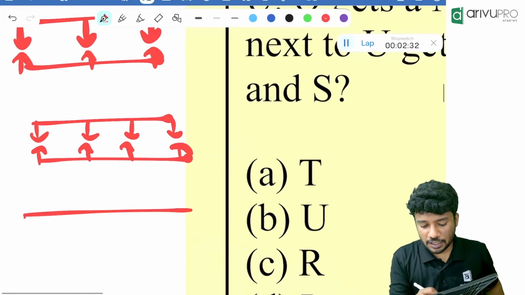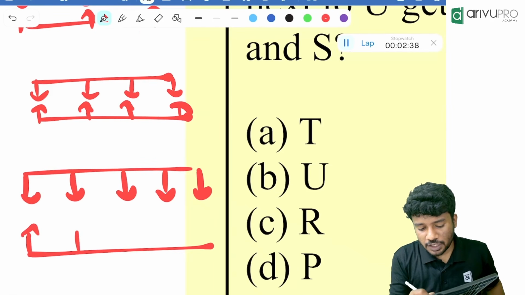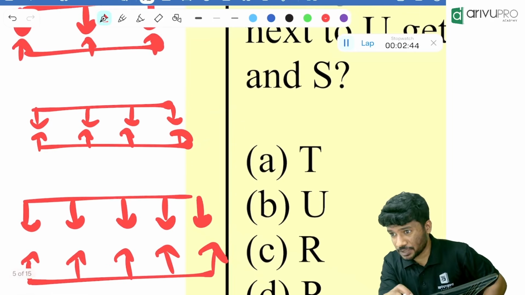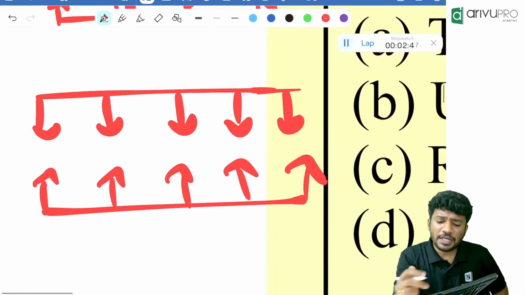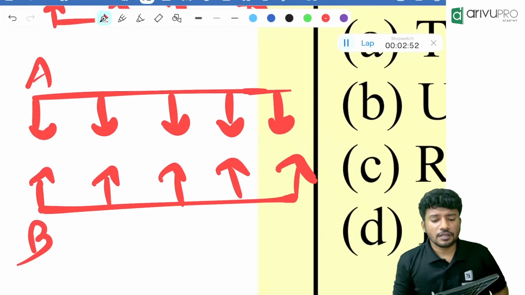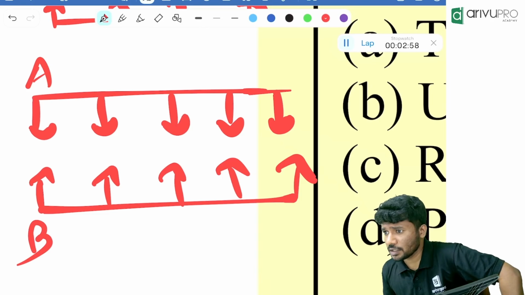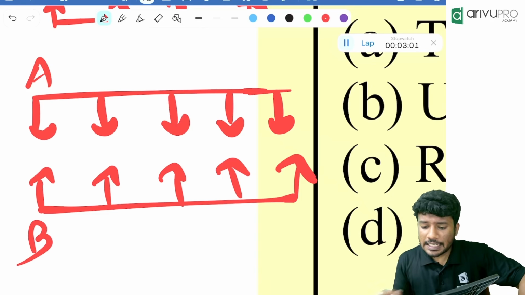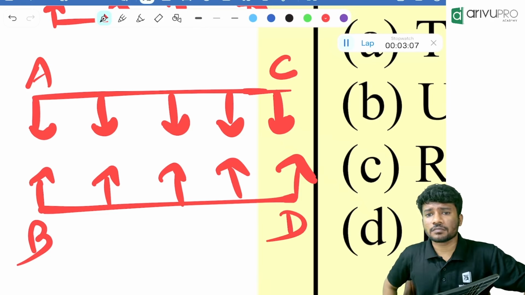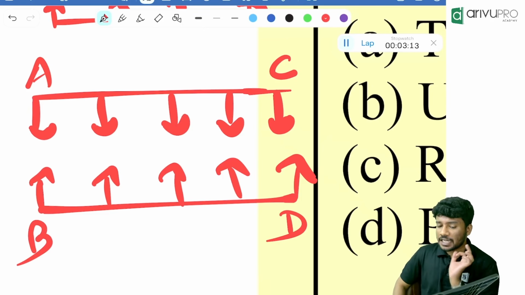If 10 people are sitting, 5 to the south and 5 to the north. This is the assumption we usually have from the examination point of view. Now A is here, and B is here. Is A sitting opposite to B? Yes, A is sitting opposite to B. Now I will put C and D. Who is sitting opposite to D? C. Now I will change the question. Who is sitting diagonally opposite to B?